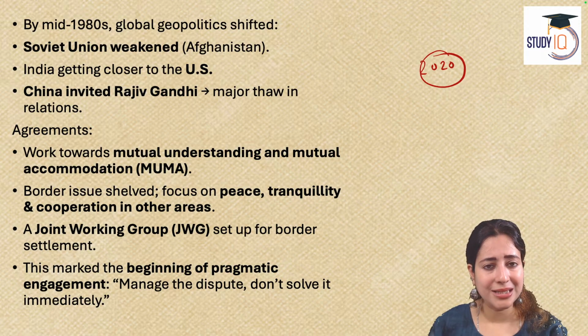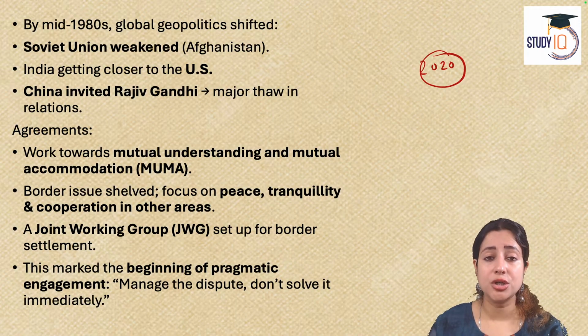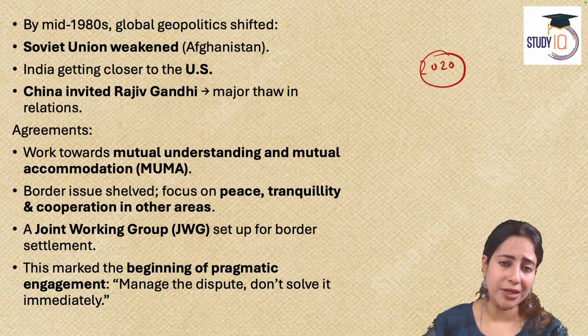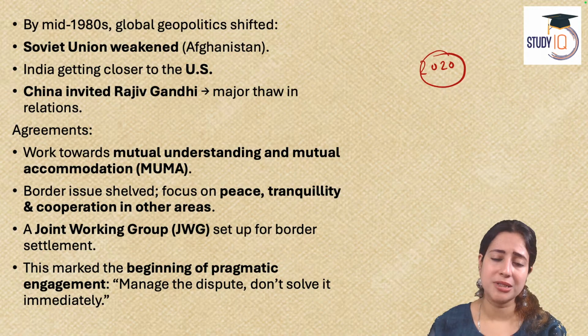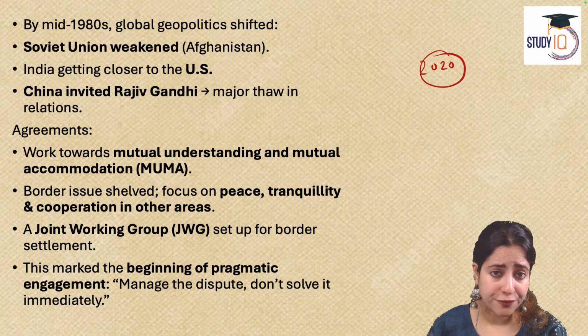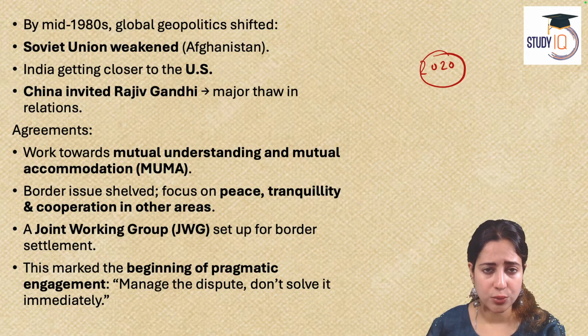Now, interestingly, this time in 2025, as the SCO summit is happening, both countries, after a gap of 5 years, have met again. People say it is because India is frustrated with the US. That's why it's trying to rebuild faith in the Chinese relationship. But for the Indian government, it is just about finding better trade deals and making sure that India acts in terms of its Act East policy. India cannot neglect the threat of China in the Indian Ocean region as well as the South China region. Okay, so these are two realities.